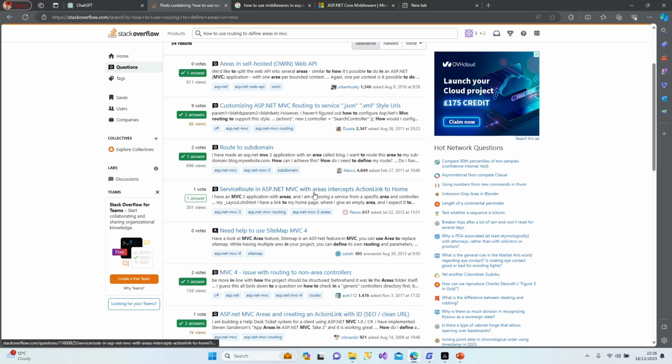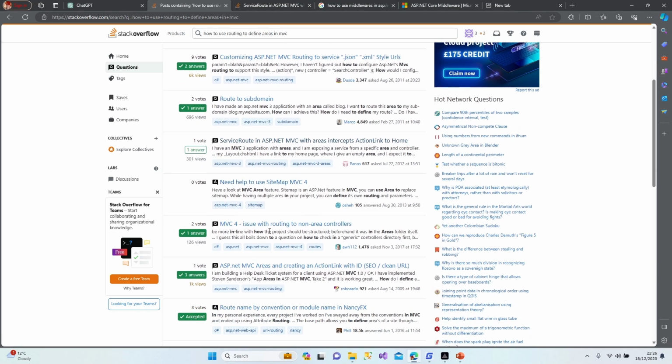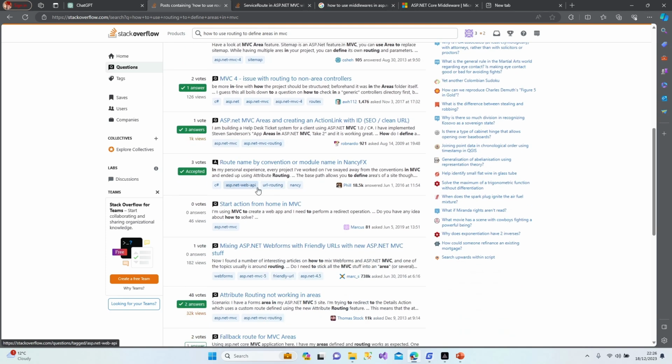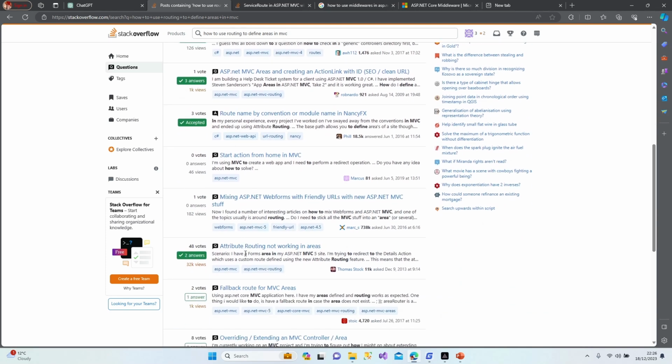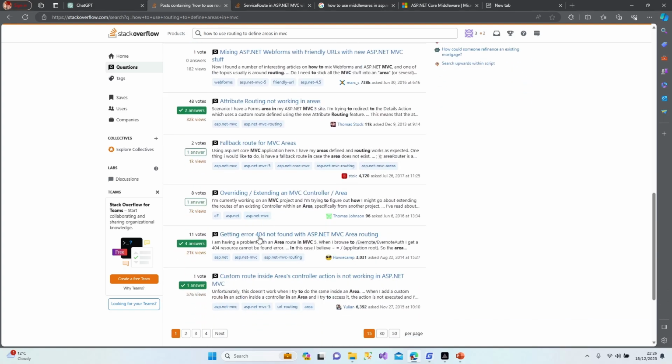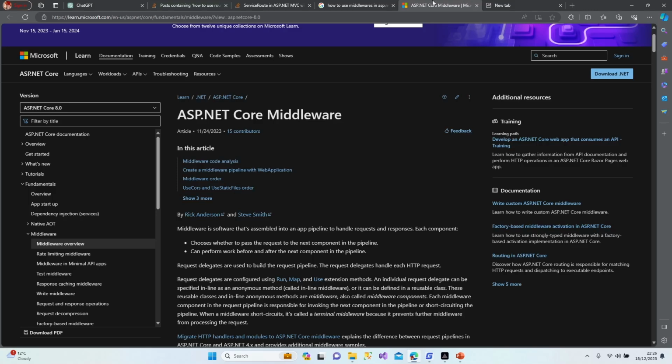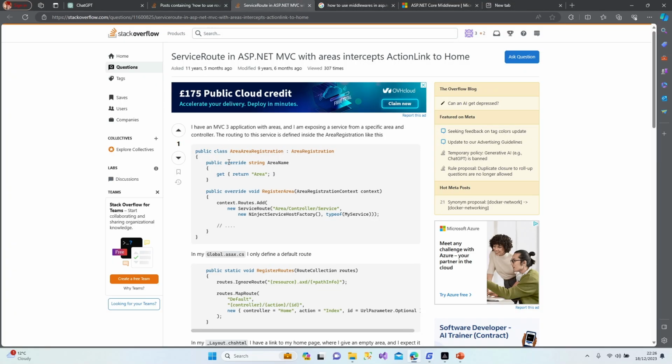Service route instrument MVC with areas intercepts action link to home. Yeah, let's click this one. Issue with routing non-area controllers. It must be an issue. You can have a look at what it is. Attribute routing working area. Okay, let's have a look at this section.